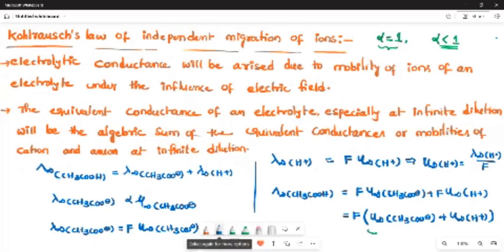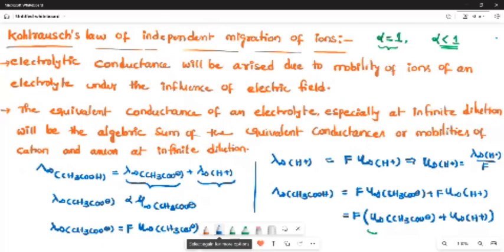So the equivalent conductance at infinite dilution of acetic acid will be equal to the equivalent conductance of the anion plus the equivalent conductance of the cation at infinite dilution. Here the anion is acetate and the cation is the H plus ion.